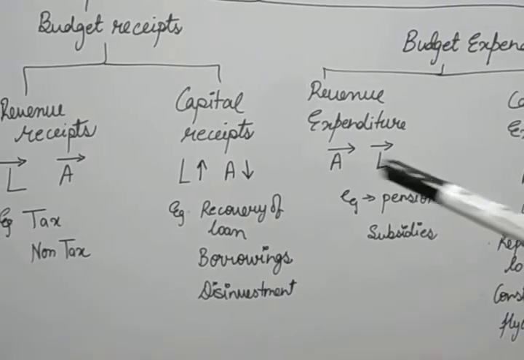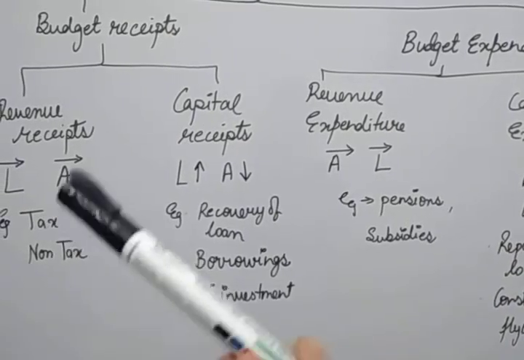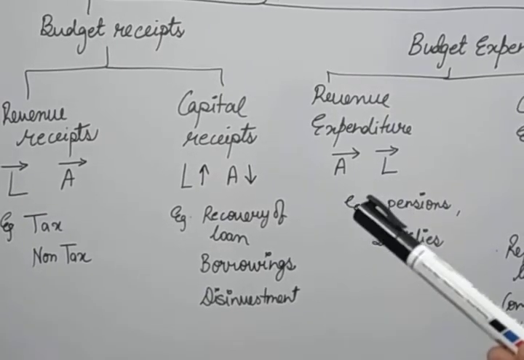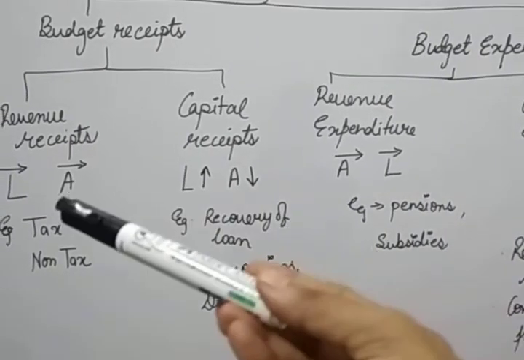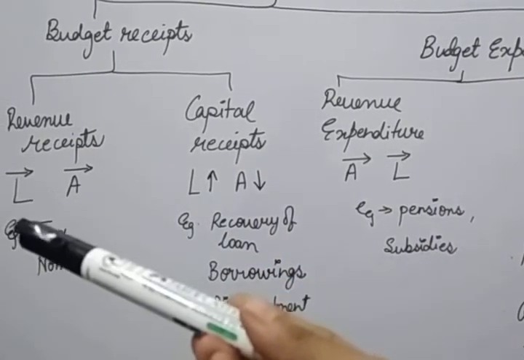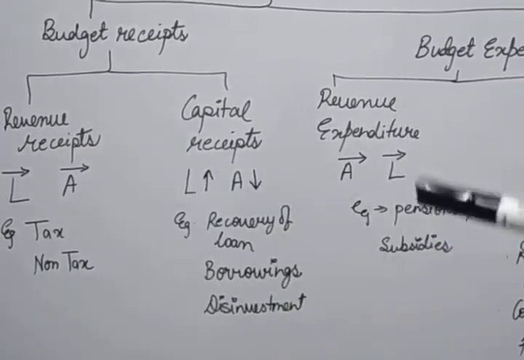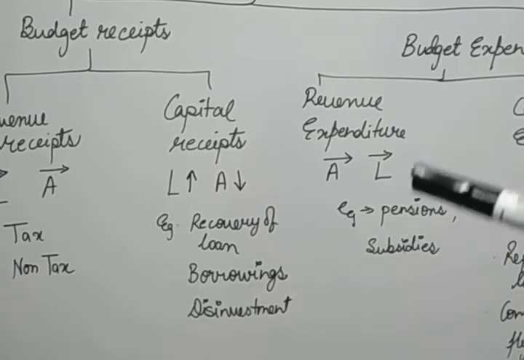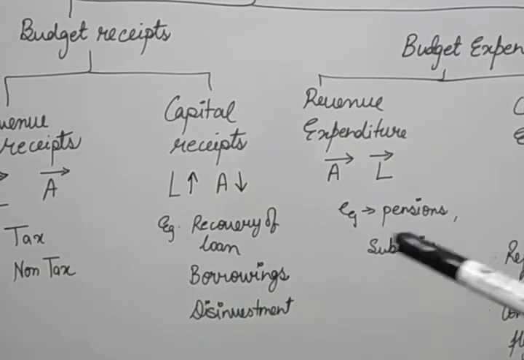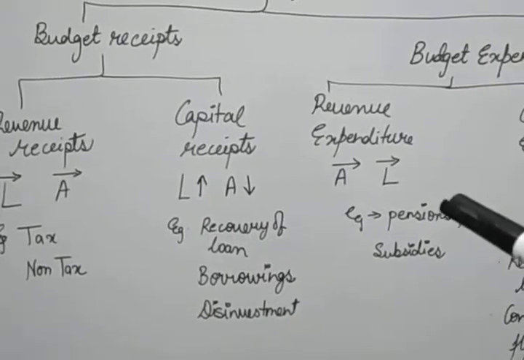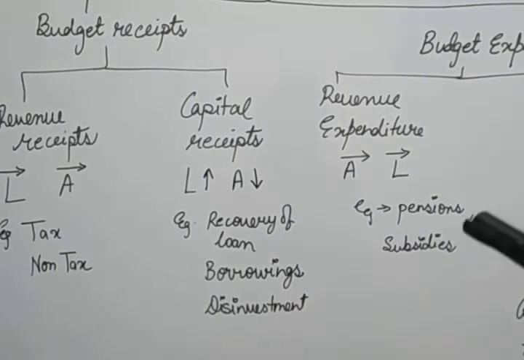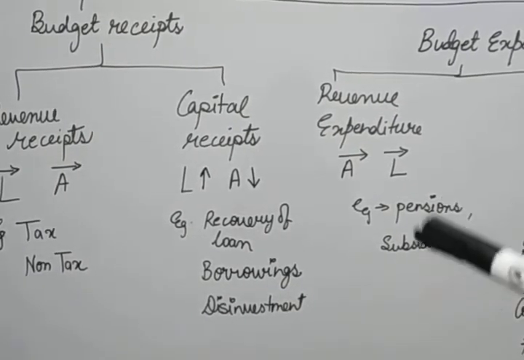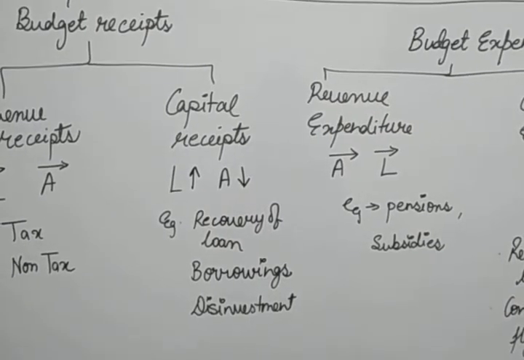See, don't get confused between receipts and expenditure. Receipts mean the earning, and expenditure is the spending. Here, in receipts, no liability is created and assets are not reduced, but here, in expenditure, neither is an asset created nor are liabilities reduced. This is the expenditure, just like pension. Pension cannot be categorized into revenue receipts. Pension is an expenditure for the government, and by giving the pension, the government's liability will not reduce. By giving subsidies, its liability will not reduce, and assets will not be increased. So that is revenue expenditure.